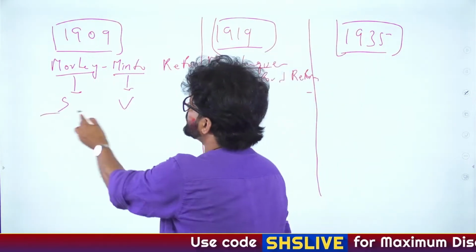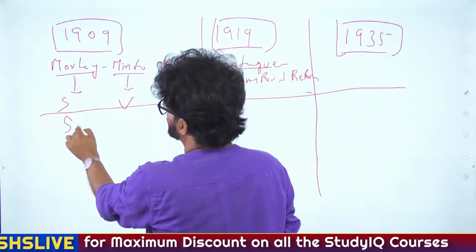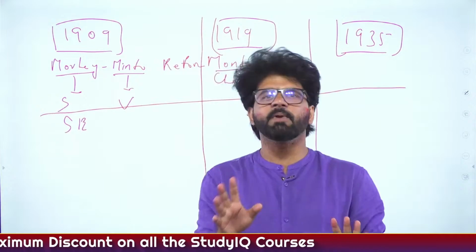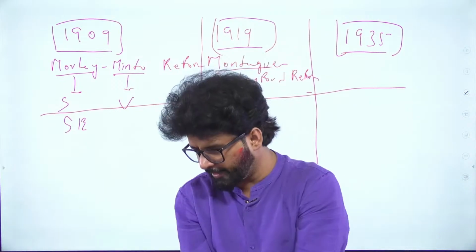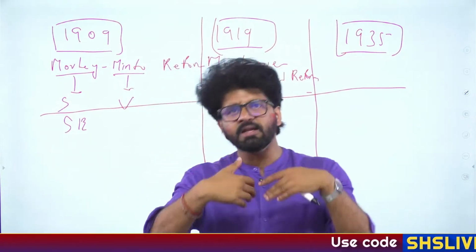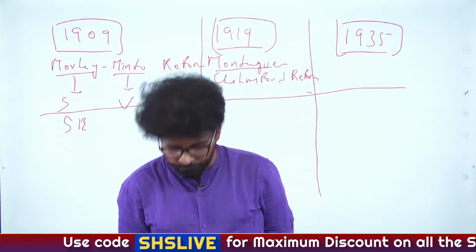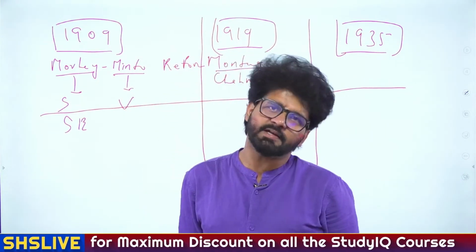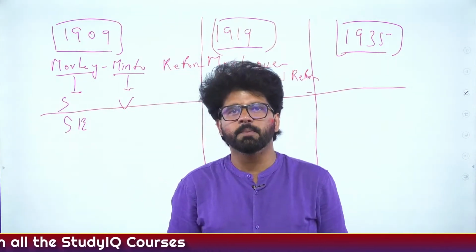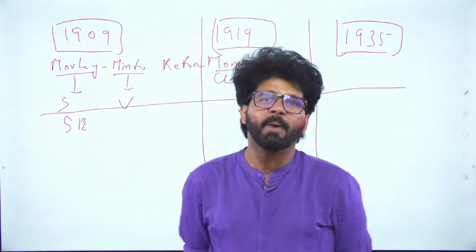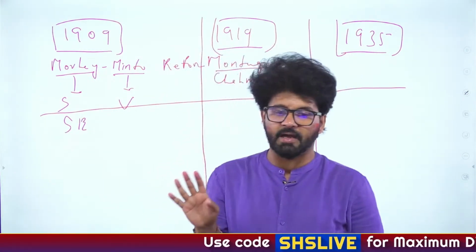Then 1909 Act, if you talk about it. So 1909 Act, separate electorates will be introduced for Muslims. Separate electorates means what? There are two things. One is joint electorate, other is separate electorate. Joint electorate we currently also have in India. So there are seats reserved for scheduled caste and scheduled tribes. People who will be elected from those seats will be scheduled caste and scheduled tribe people, but everybody can vote. That is joint electorate. We have currently joint electorate in our country.